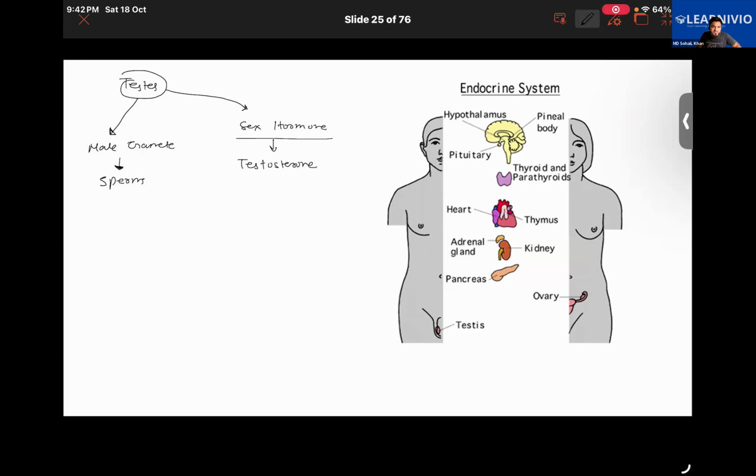Talking about some of the functions, this testosterone hormone is important for the development of the male reproductive organs. It isn't that testosterone production does not take place from the birth of the child.